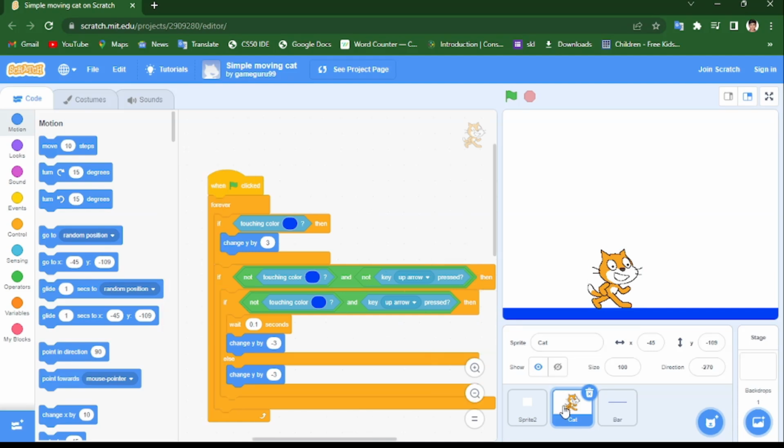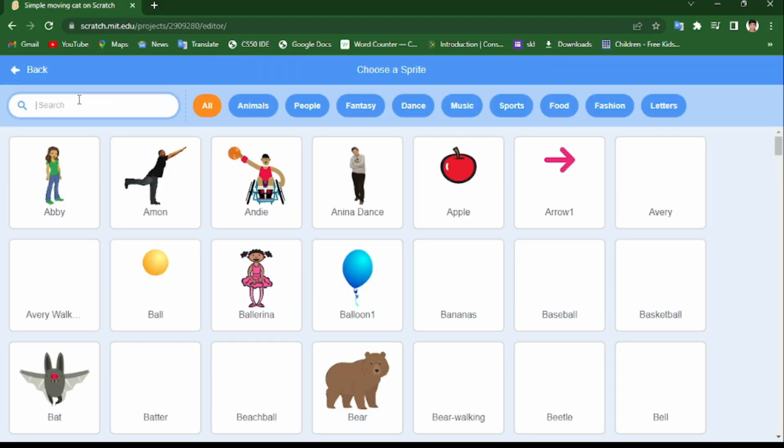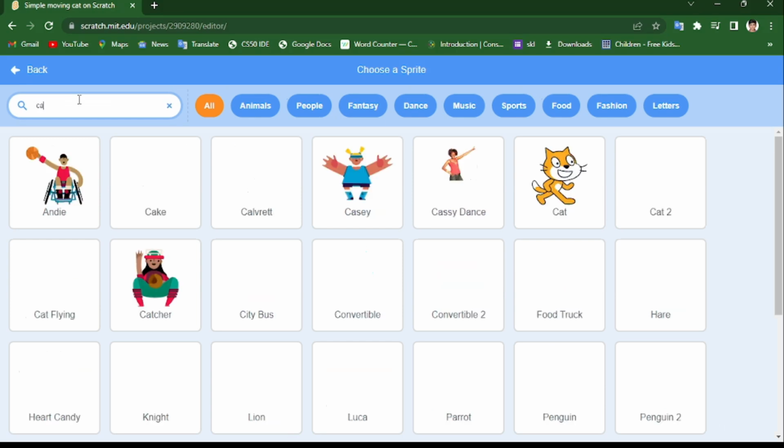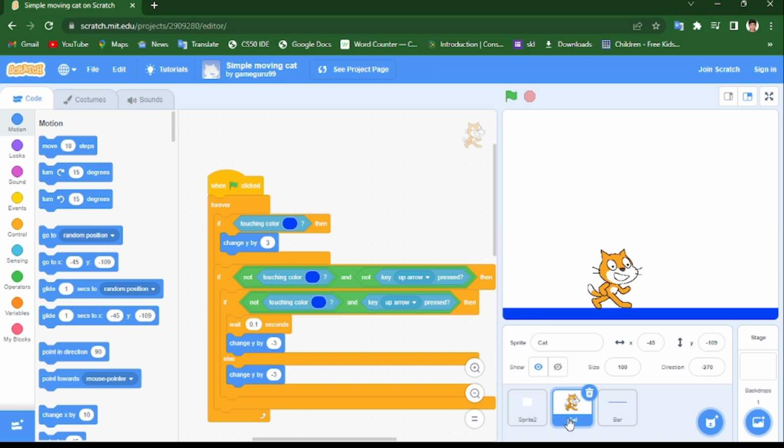So for the cat, we can go to sprites. We can go to sprites and bring any sprite from there. And after that, when you click the cat, that's the cat that you bring. Just click here, and it's going to be shown in here. Same like that, that's Bar 2. You're going to bring it from there. So let me show you.